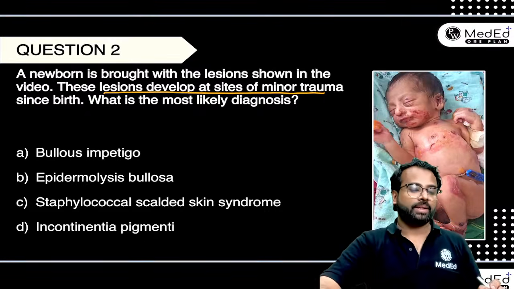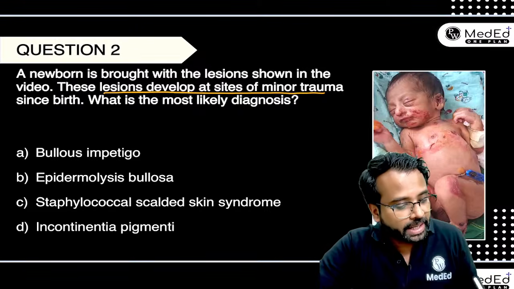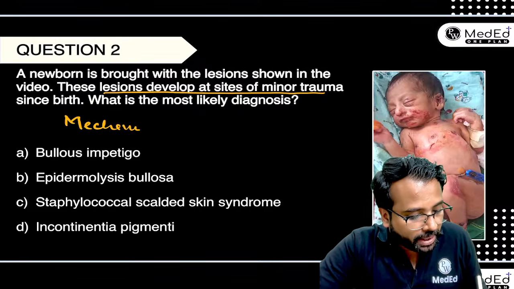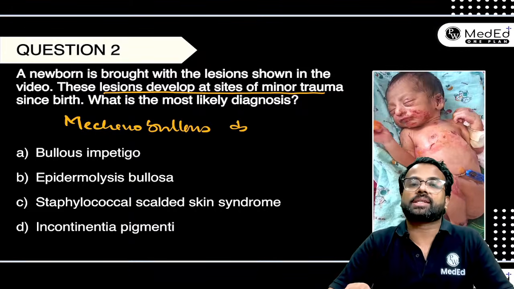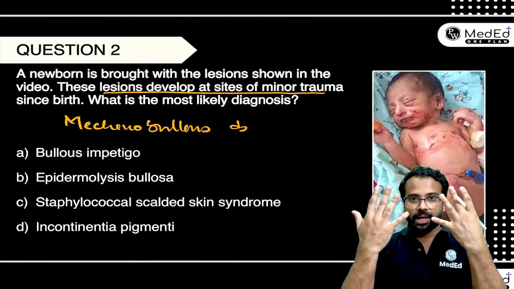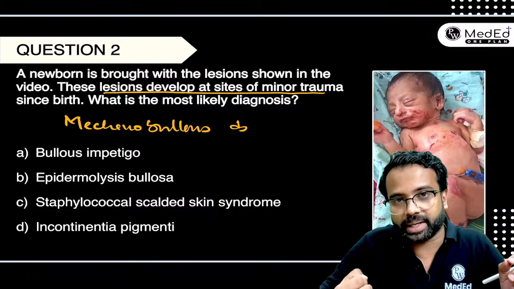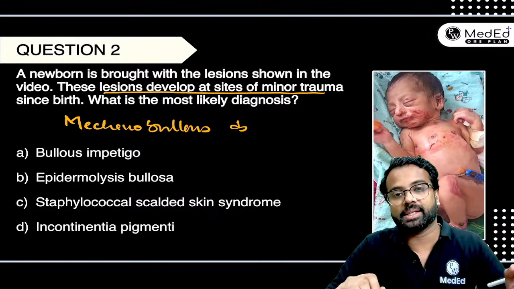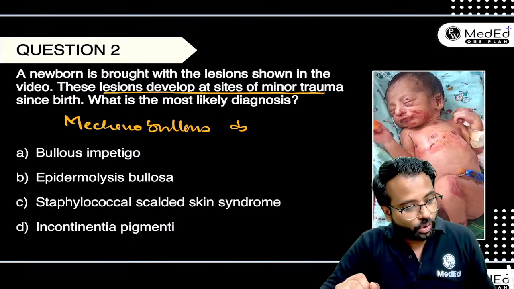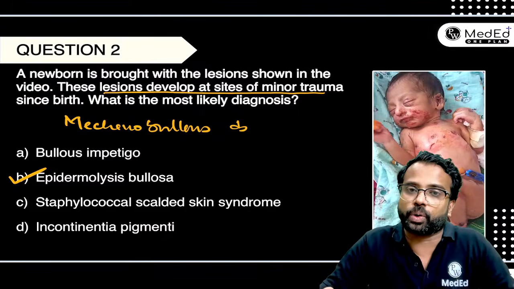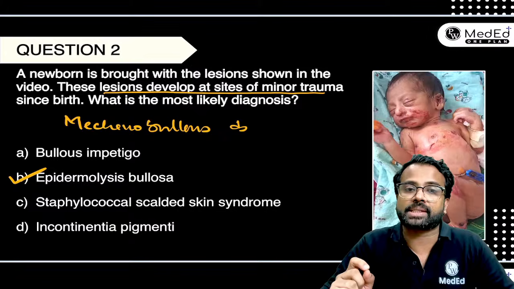Anybody who could answer? See, whenever you can see that a bulla is formed at the site of trauma, this is an example of a mechanobullous disease. So what's the meaning of a mechanobullous disease? For example, trauma prone sites like our extremities, when you develop bulla at the trauma prone sites, it's called a mechanobullous disease. And mechanobullous disease, when it happens in a neonate, is called epidermolysis bullosa. So here the correct answer should be congenital epidermolysis bullosa.